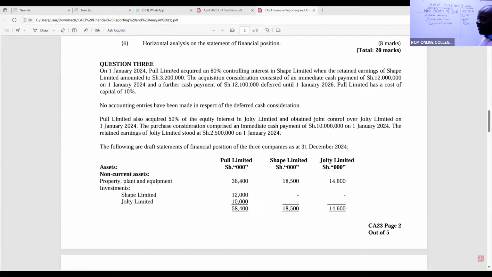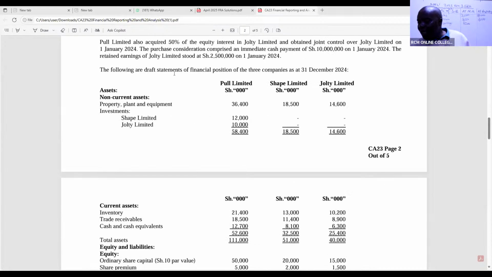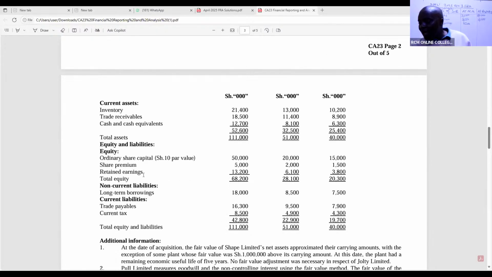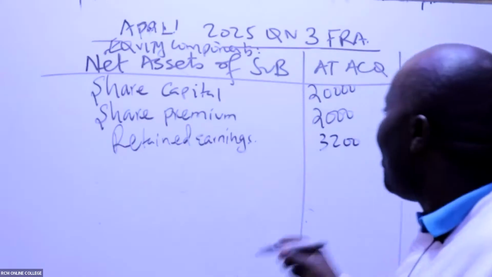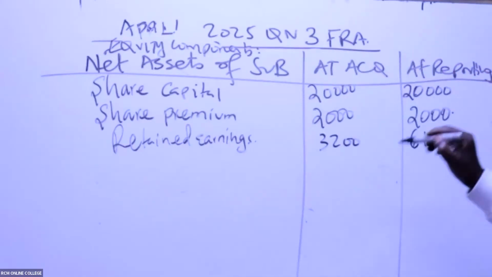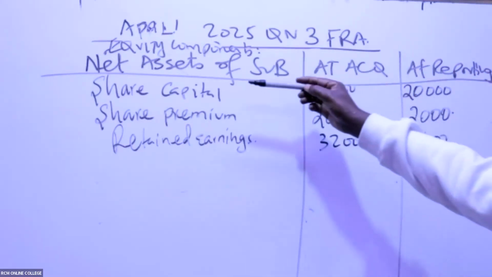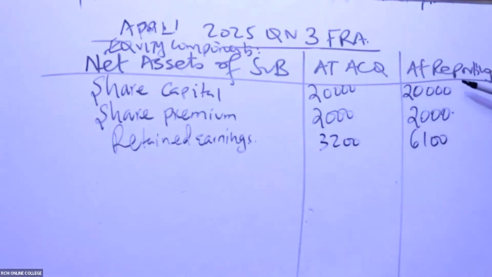And in the financial statements, retained earnings at reporting for SHIP is 6,100. Remember, we are doing net assets at acquisition and net assets at reporting.